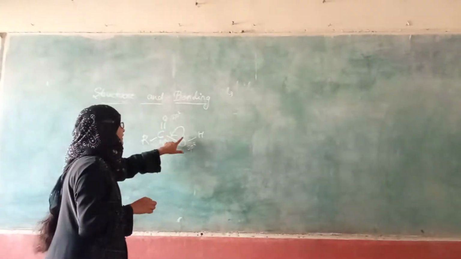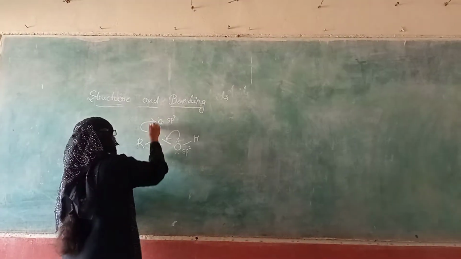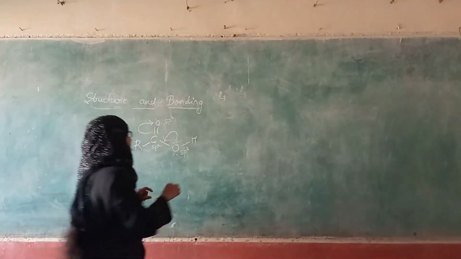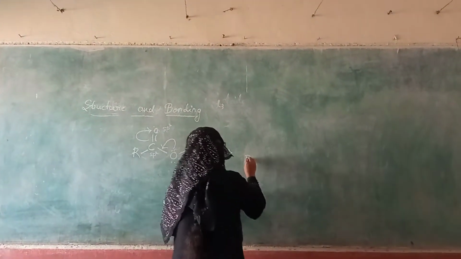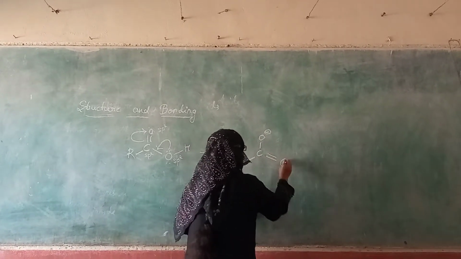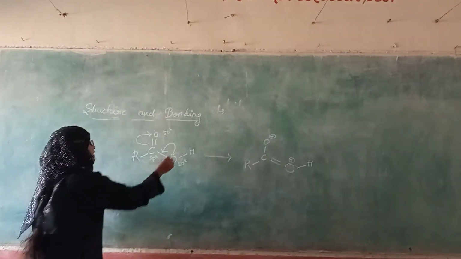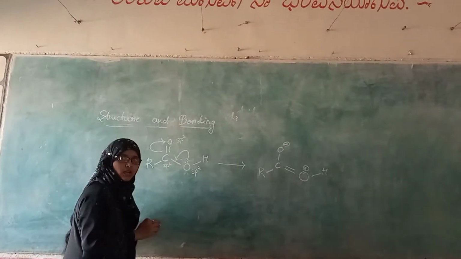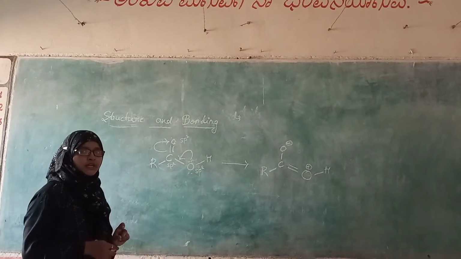It will give its electrons for conjugation to develop a conjugated system and give its resonance structure, that is R-C(-O minus)=O-H plus. So the lone pair of electrons is involved in delocalization, in turn giving a resonance hybrid structure.